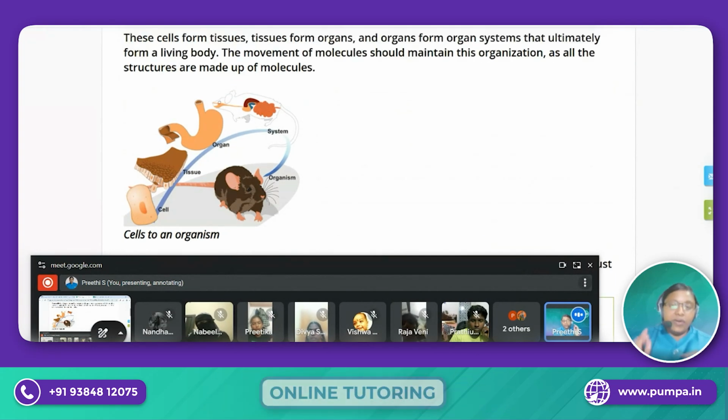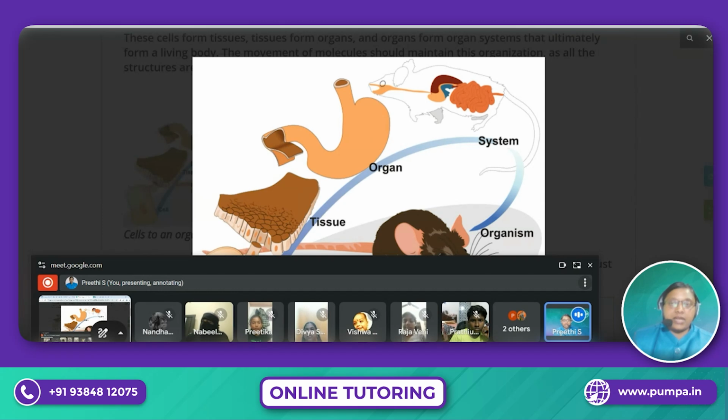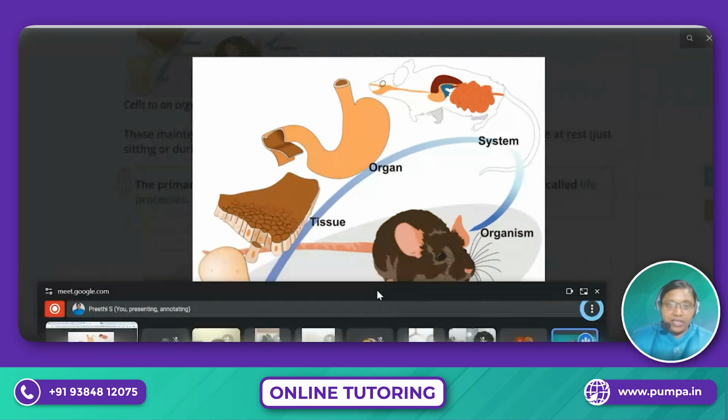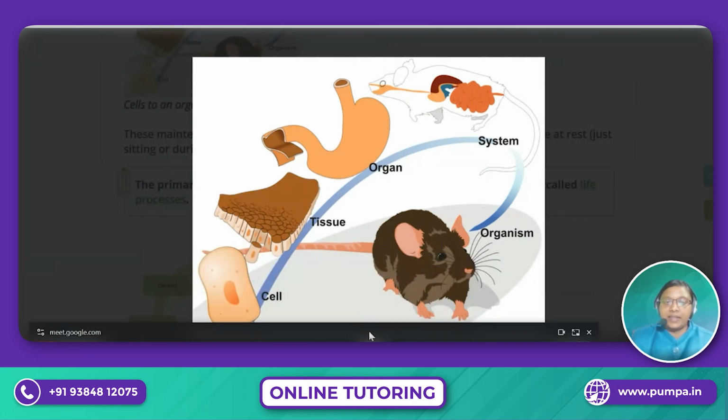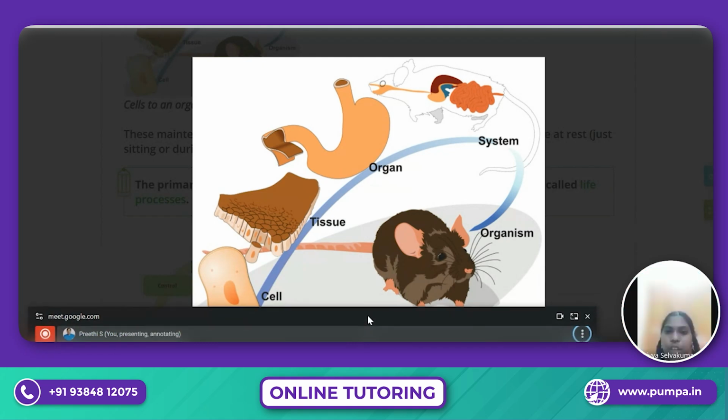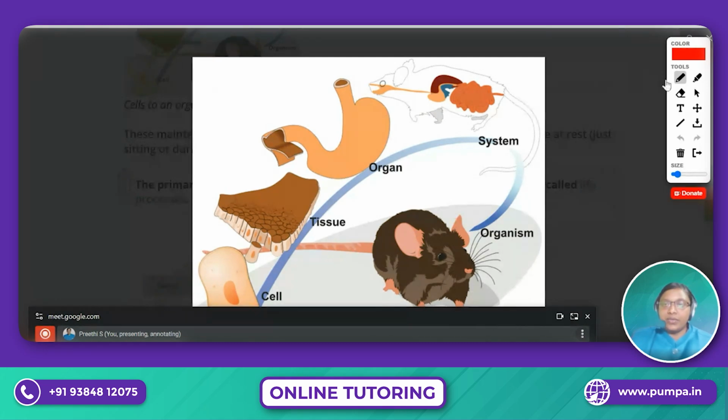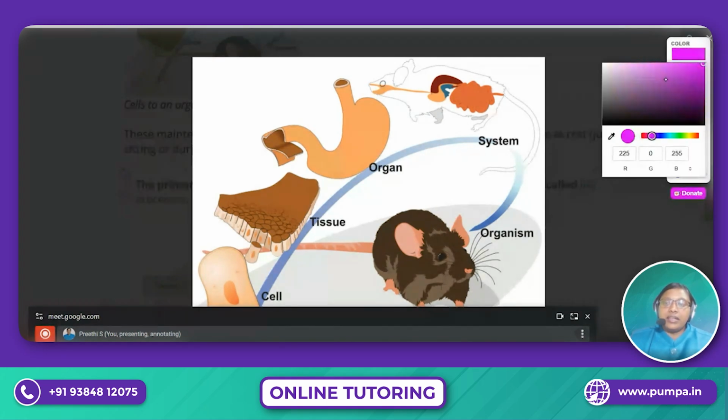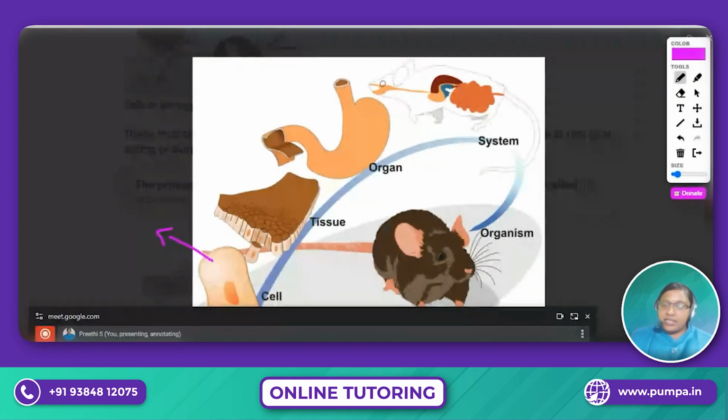Even in 9th grade you would have learned about the organism, right, everyone? And you would have discussed cells, right? In which chapter did we discuss cells, everyone? In ninth grade. The fundamental unit of life. Very good, well done. You would have learned about the fundamental unit of life, and here it will be the cells, right? And then the cells will form the tissues. The first biology chapter is the fundamental unit of life.